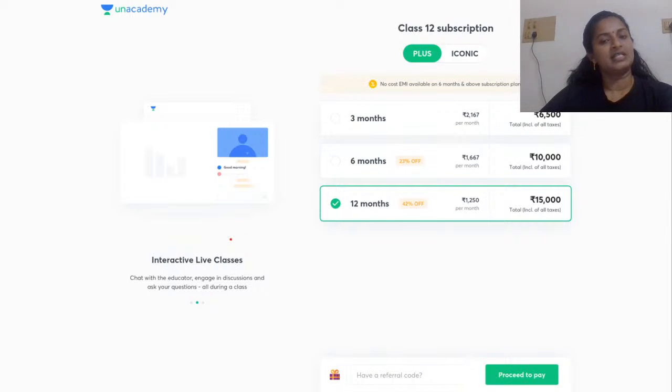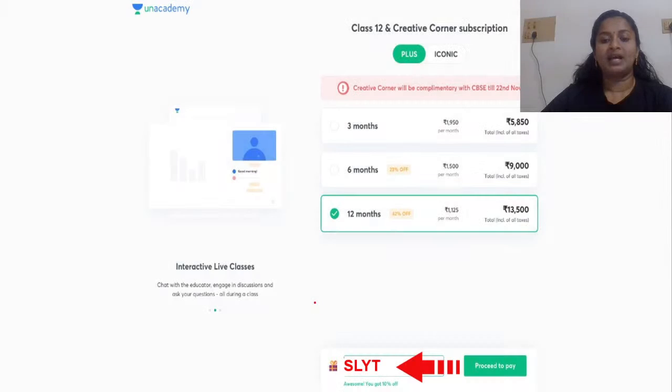Now, here is the detailed description of the subscription fee for class 12. The description shows the various subscription plans for the plus subscription, ranging from a 3-month plan to a year plan, and across each plan is listed the cost.